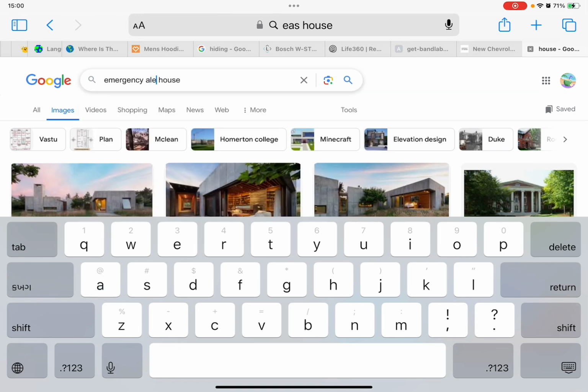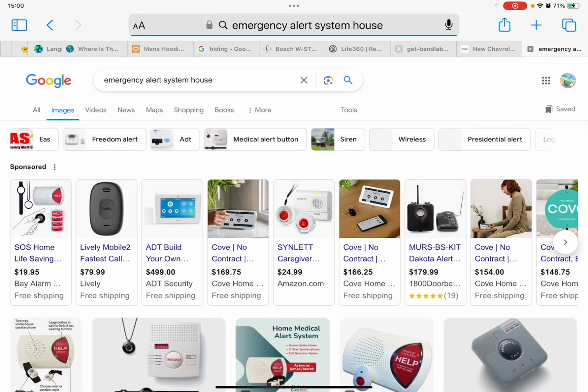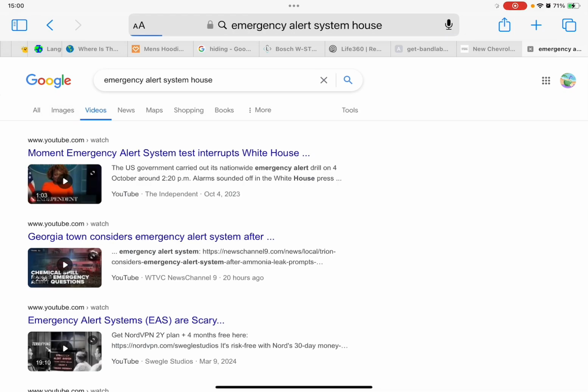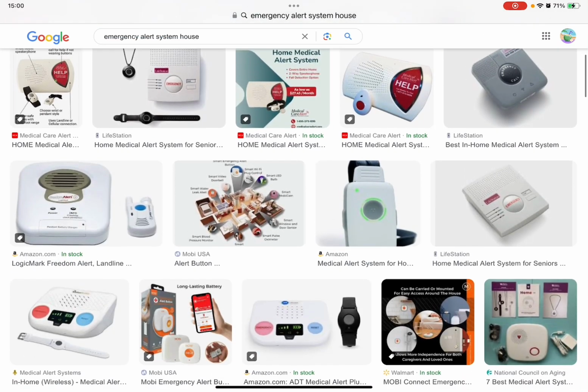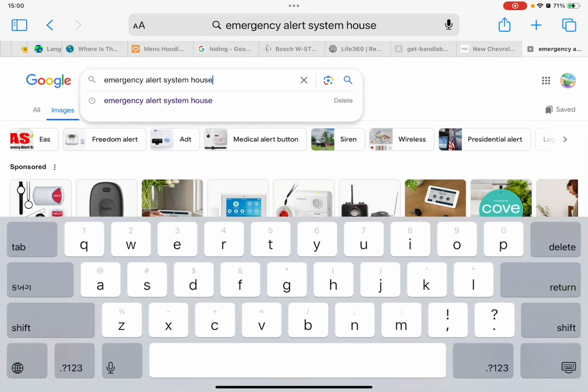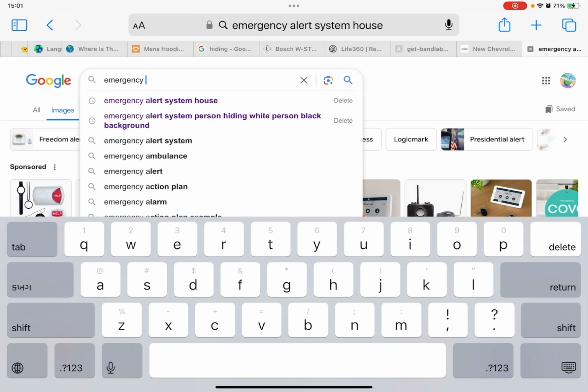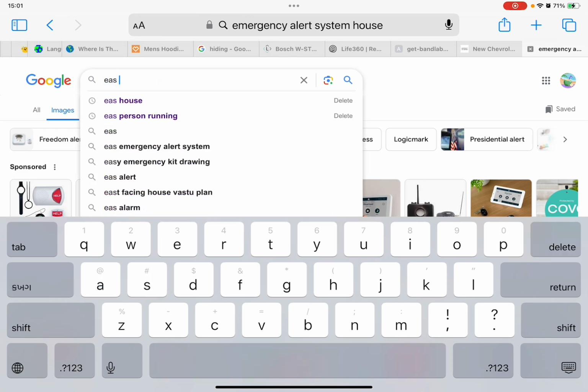Emergency alert system house. If that doesn't work, I just don't know what to do. So we're just gonna do this.